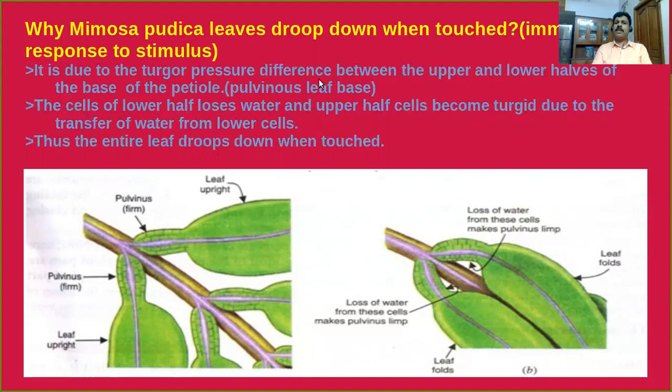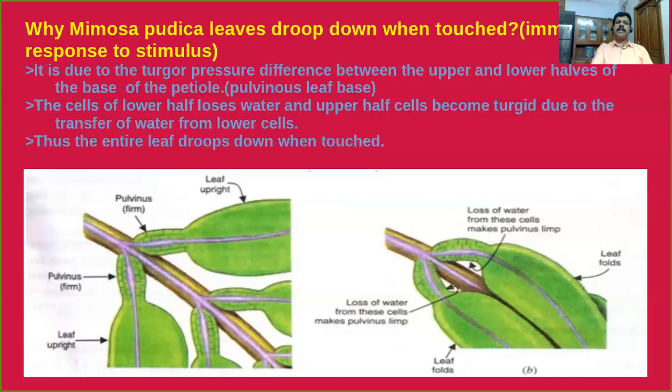What is the meaning of turgor pressure? Turgor pressure means a pressure developed inside a plant cell because of the entry of water in it. That means when a plant cell is filled with water, a pressure will develop inside the cell. That pressure is called turgor pressure.